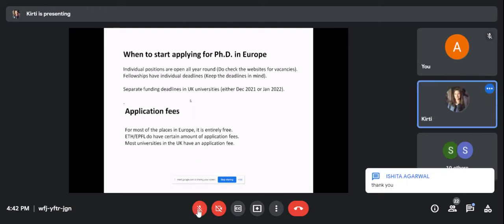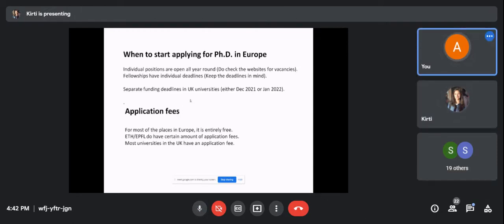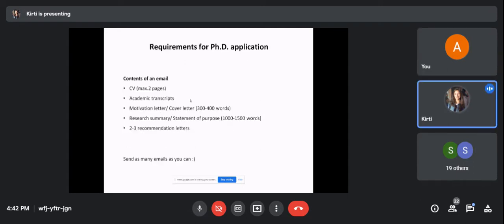Can you go to the previous slide, applying for a PhD? So I just wanted to say, you have a remark at the bottom that says send as many emails as you can. Can all of you just give some numbers? In terms of probability, how many emails do you write and how many replies do you expect? Because I've seen people getting discouraged after only writing one or two emails. So what is the probability that you will extract a reply?